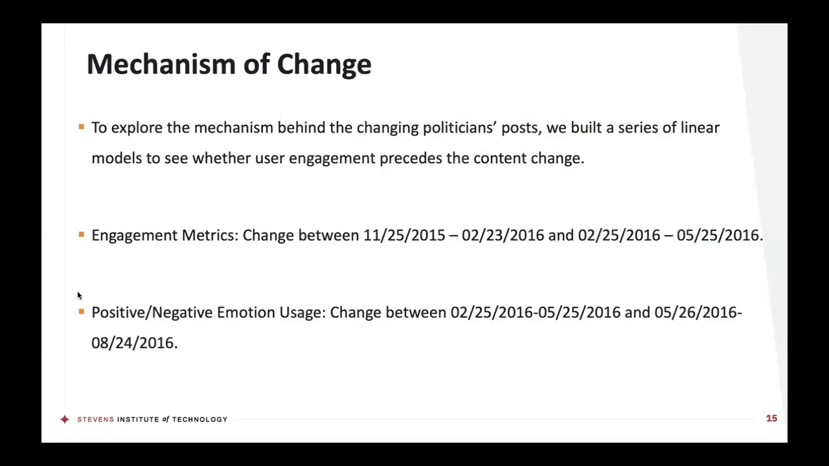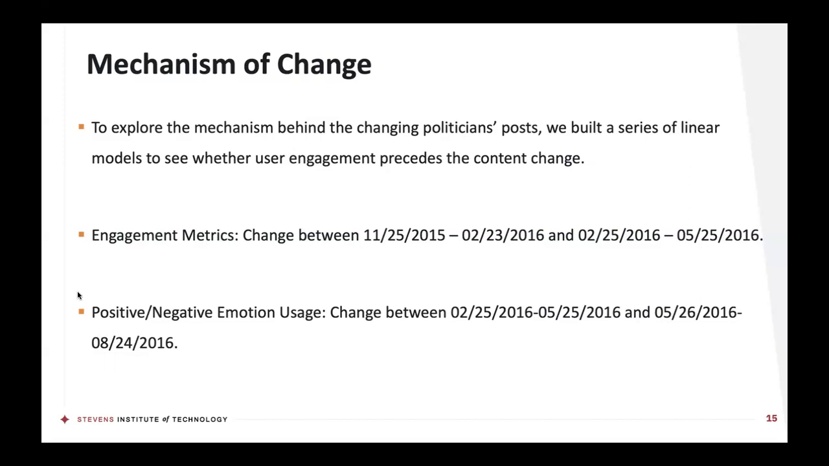Now, to address our second hypothesis and try to understand more about the mechanism, why maybe the change happened and whether user engagement could be a driving factor, we built a series of linear models to see whether user engagement precedes the content change. To do this, we look at our engagement metrics across two 3-month periods and the change between them. So the change between 11/25/2015 and February 23rd, 2016, and then the change between that period and February 25th, 2016 and May 25th, 2016.